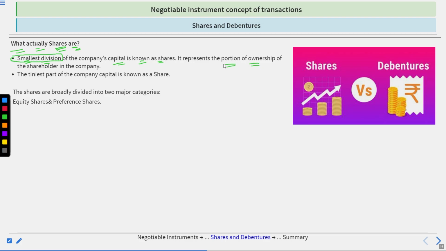It represents a portion of ownership of the shareholder in the company. Like if someone holds 10 shares, it means he holds 10%. Someone holding 40 shares means 40%. So that is the ownership criteria. The smallest part of the company capital is known as the share, as we have just covered. Shares are broadly divided into two major categories, equity shares and preference shares. Got it?